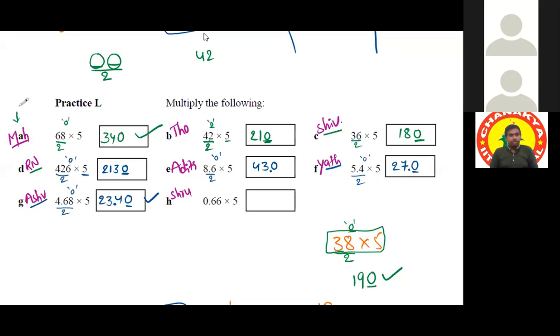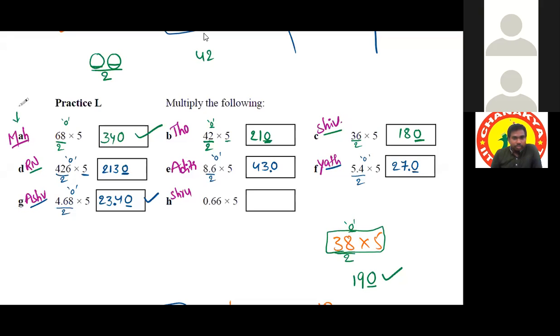Sir, I have a doubt. Yeah, tell me. Sir, can't we just consider it as 43 instead of 43.0? Yeah, that is what I'm telling you. Every time I'm telling 43.0, nothing but 43. 27.0, nothing but 27.